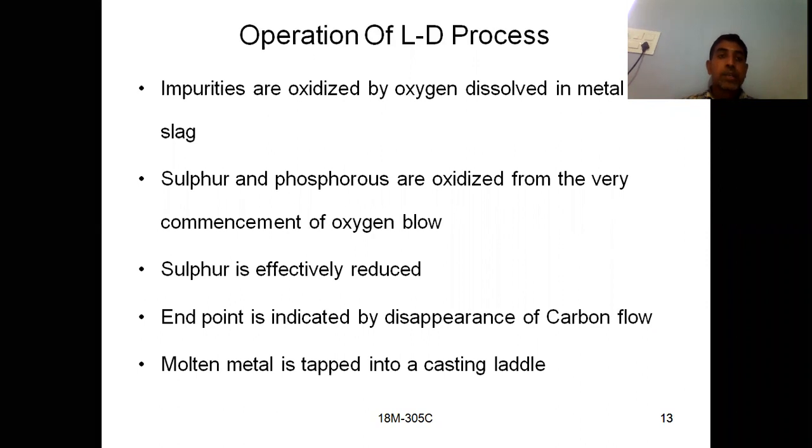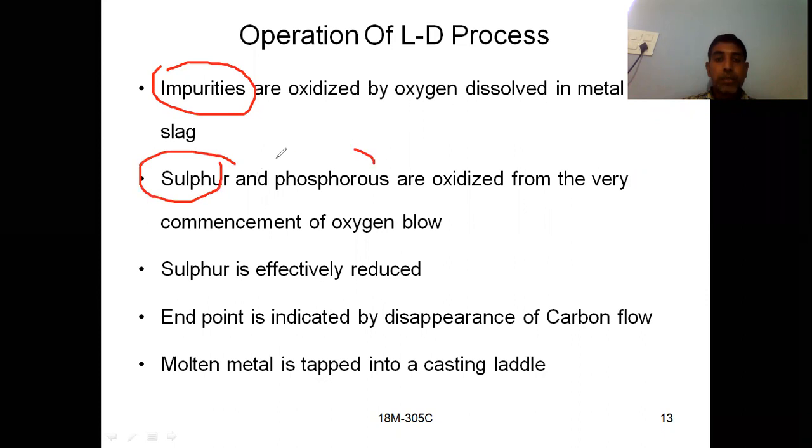See, so impurities are oxidized by oxygen dissolved in metal and form slag. So impurities are oxidized. These are very, very important. Impurities are oxidized by oxygen dissolved in metal, and sulfur and phosphorus. Sulfur and phosphorus are oxidized from the very commencement of oxygen blow, and sulfur is effectively reduced.